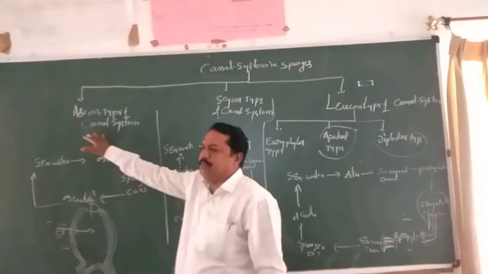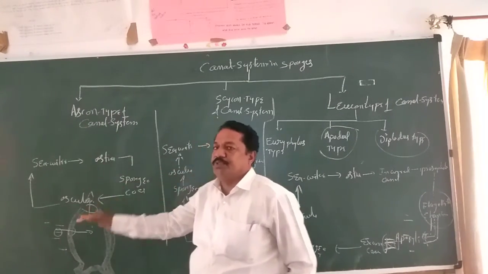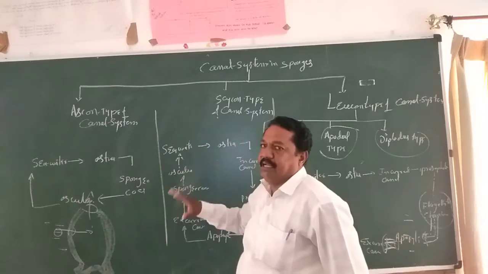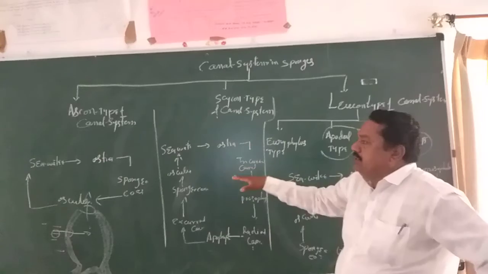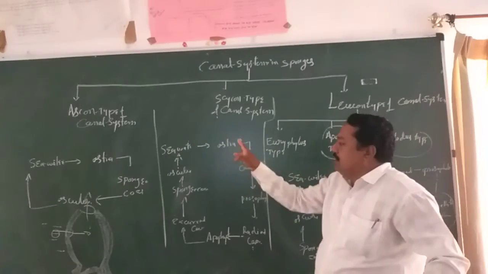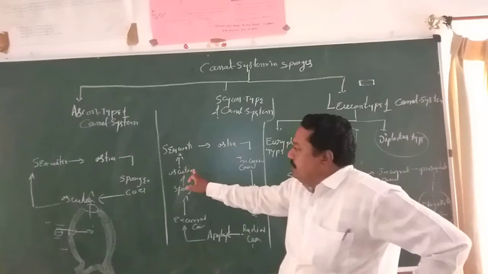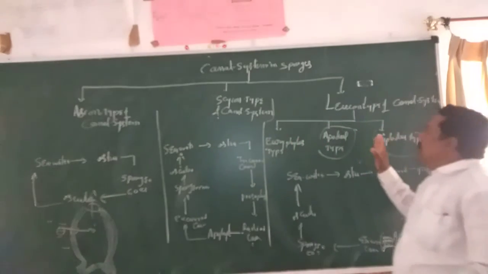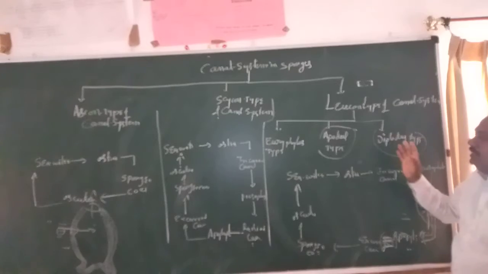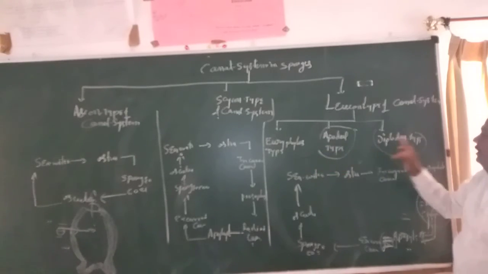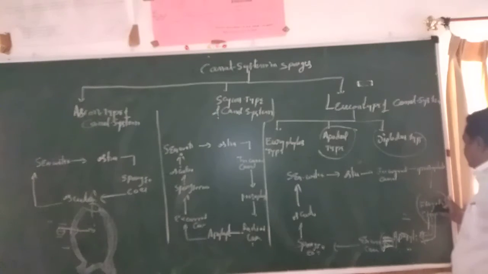Ascon is a very simple type of water canal system: sea water, spongocoel, osculum, exit and entrance take place. In the Sycon type, compared to Ascon, more complexity takes place: sea water, ostia, incurrent canal, prosopyle, radial canal, apopyle, excurrent canal, spongocoel, osculum, outside. Compared to the Leucon type, even more complexity takes place. On the basis of complexity, it is further classified into three categories: Eurypylous, apodal, diplodal.